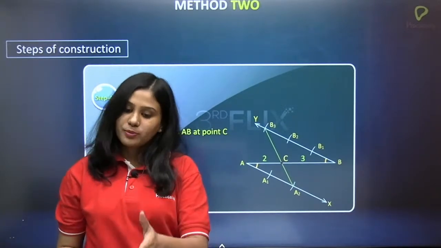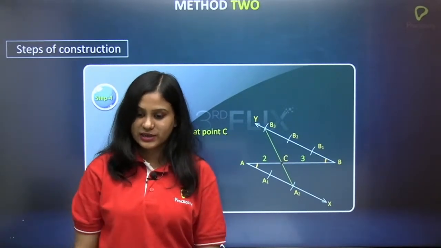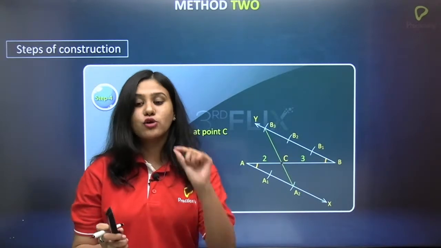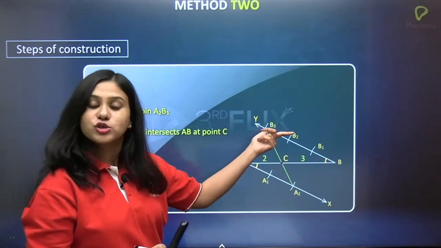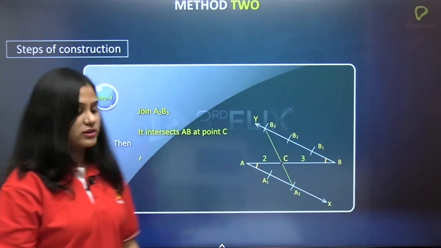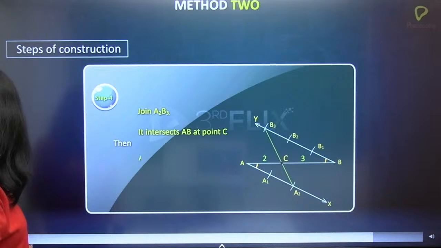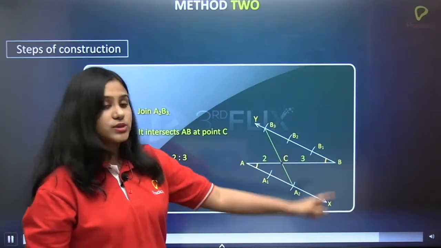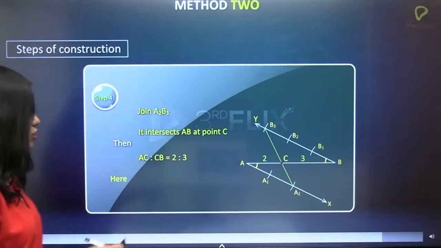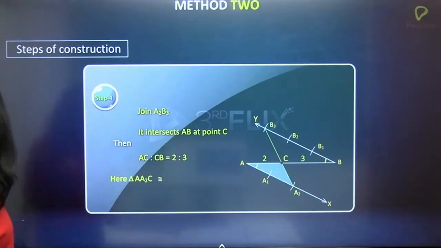Yes, A1 to B3. Pratik, very good, correct. So, according to the ratio, we will be joining the points here to the points on that ray. Very good. Keep it up. Let's continue. So, now this is the required ratio, that is AC is to CB is equals to 2 is to 3. So, yes, let us see now one example.